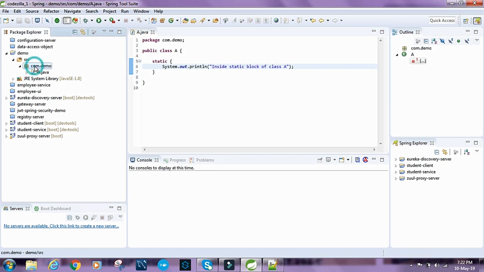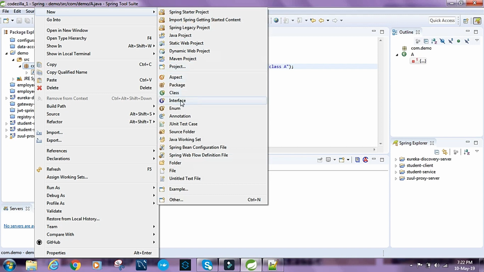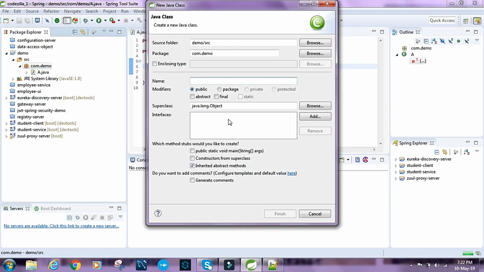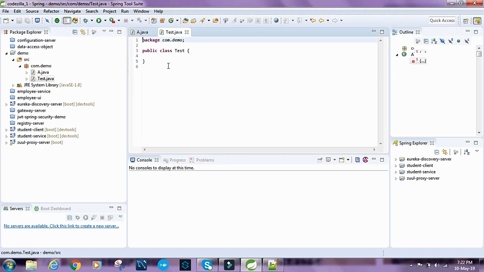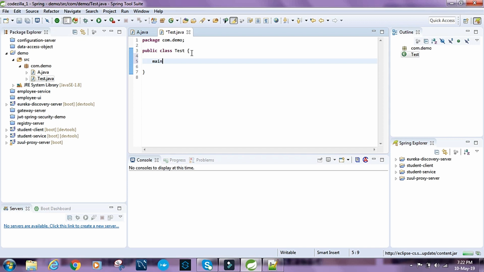Alright, I'm gonna create another class inside the same package and call it Test, and I'm gonna have a main method inside this class, and let's just create an object of A and see what happens.